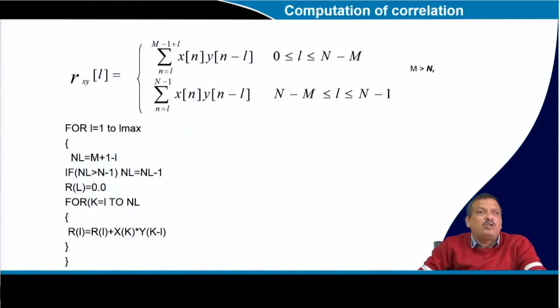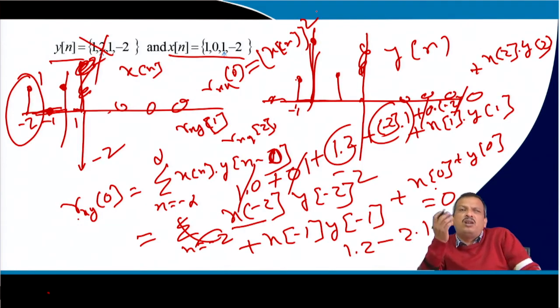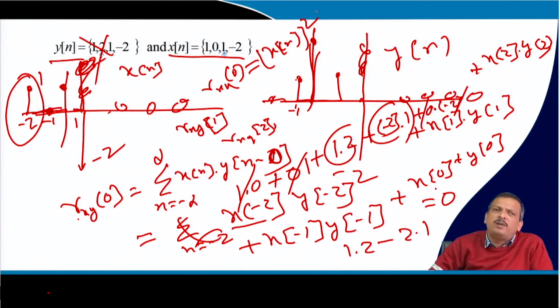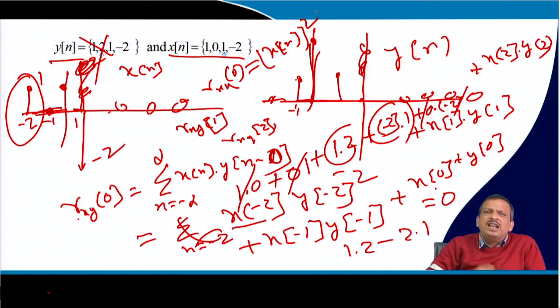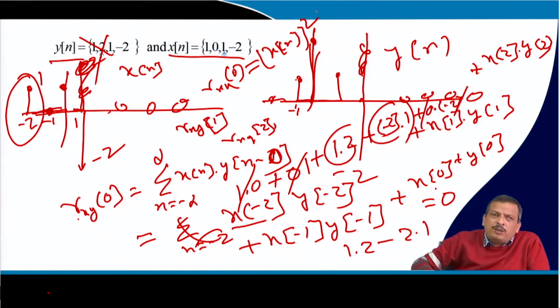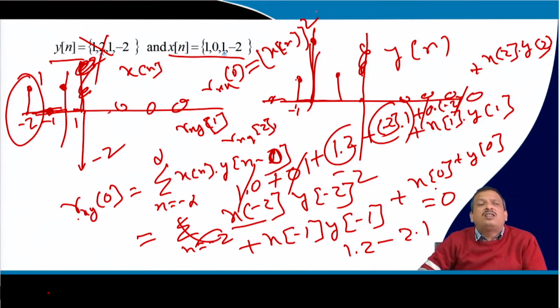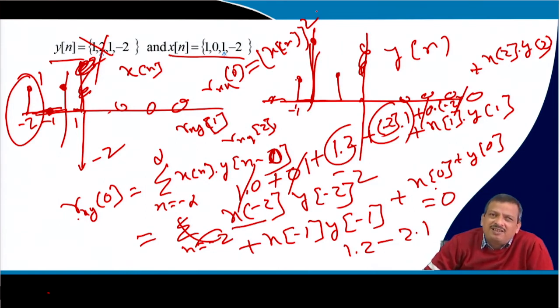Now you may say, why should I require this kind of autocorrelation, cross correlation? Why should I find out that? What is the use of correlation? The main purpose of correlation was to find out the similarity. So using that similarity, what can we do?